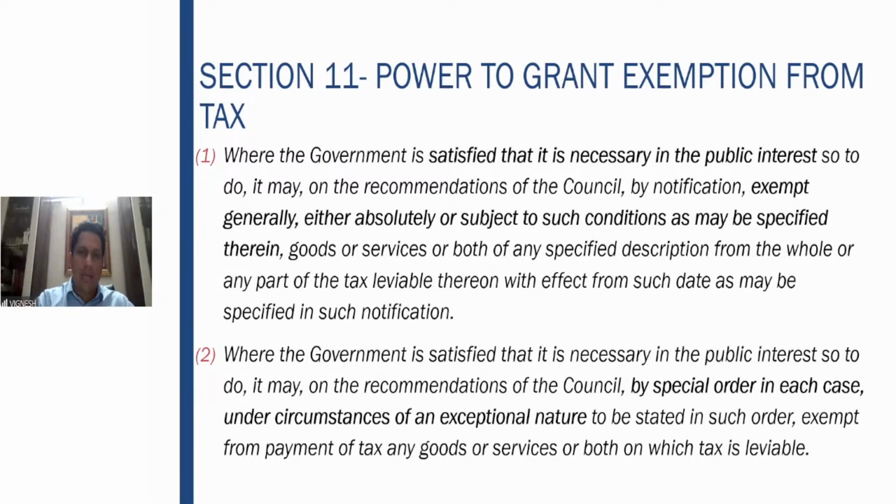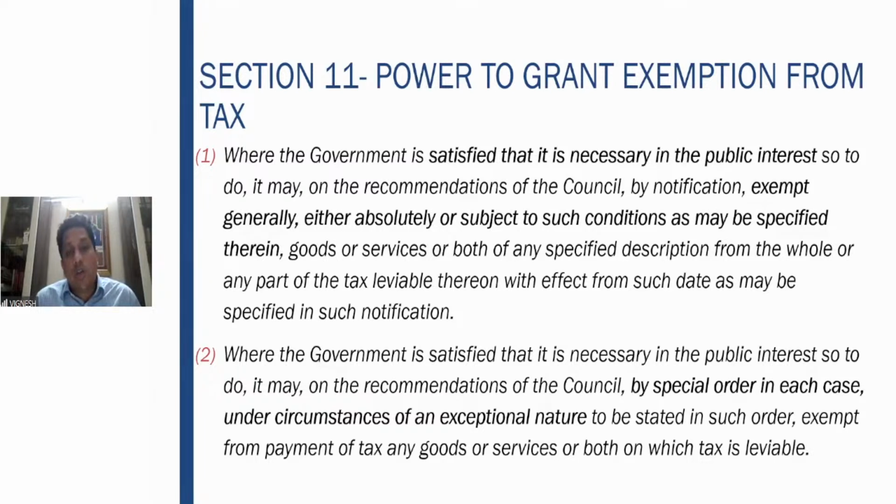Goods or services are exempt from the whole or any part of the tax leviable, with effect from such date as may be specified in the notification. Section 11 subsection 1 talks about public interest.